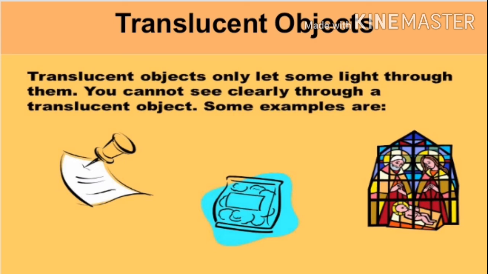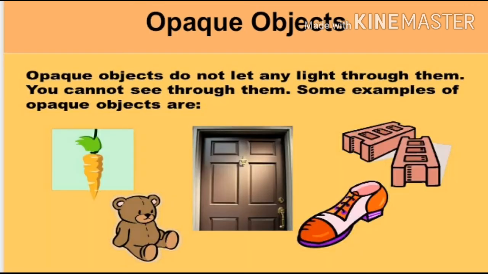Translucent objects. Objects that allow only a small amount of light to pass through them are called translucent objects. We cannot see clearly through a translucent object. Some examples are butter paper, tissue paper, thin plastic, frosted glass, and ice. Opaque objects. Opaque objects do not allow any light to pass through them. We cannot see through them. Some examples of opaque objects are wood, metal, brick, etc.